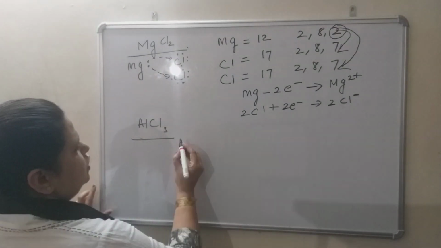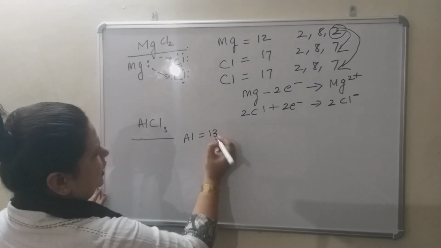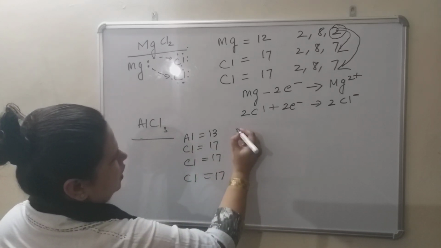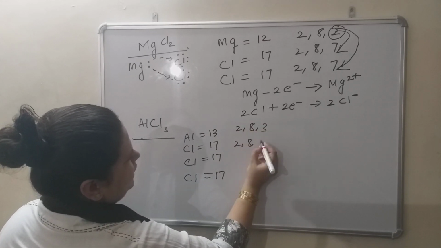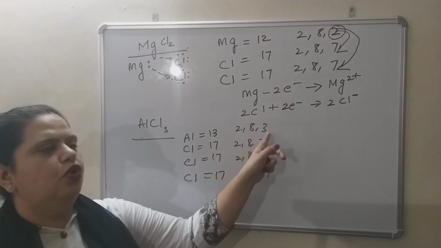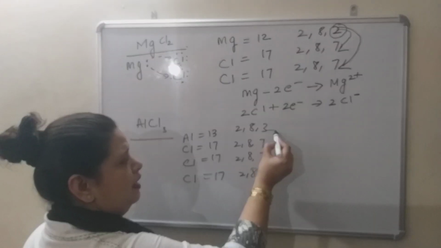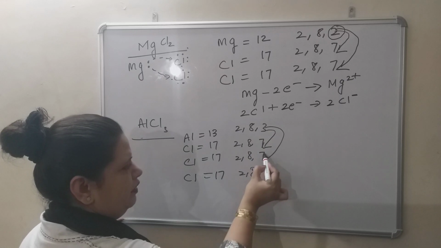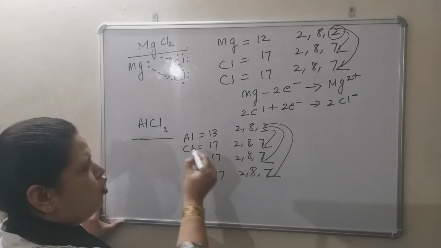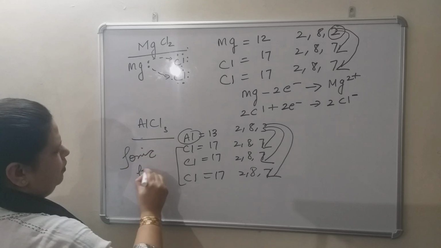In the same manner for this also, there are lot many. I am discussing 3 examples. Aluminium, atomic number 13, 3 atoms of chlorine, 17, 17, 17. Configuration 2,8,3, 2,8,7, 2,8,7, 2,8,7. Aluminium will lose these 3 electrons to get stable. 3 electrons are present in the outermost shell, and 1 will be gained by the first atom, 1 by the second atom, 1 by the third atom. And the bond which is formed between this metal and this non-metal is your ionic bond.